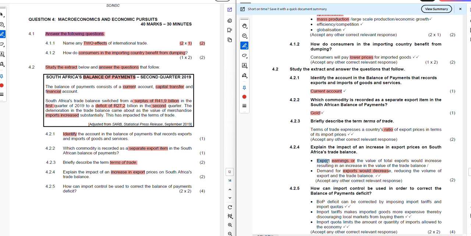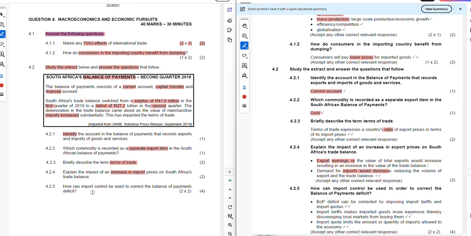We're expecting that the earnings will be more because of that extra 500. However, they will not buy as many items as they used to. Let's say in the past they would buy 100, but now because of the increase in the price, they might say they want to buy 70. That will be the impact of the increase in the export price on the South African balance of trade.